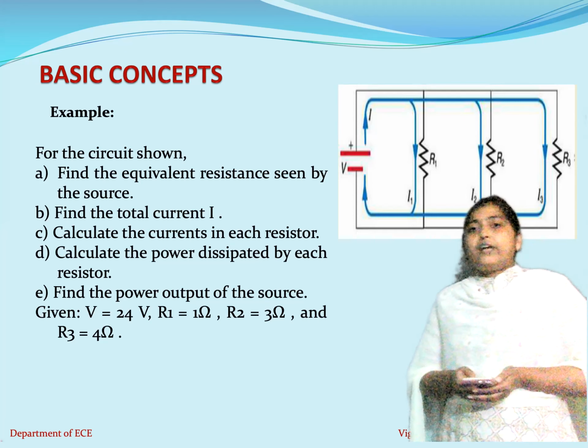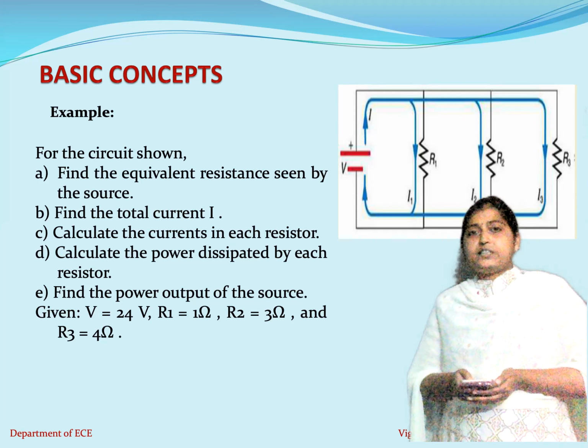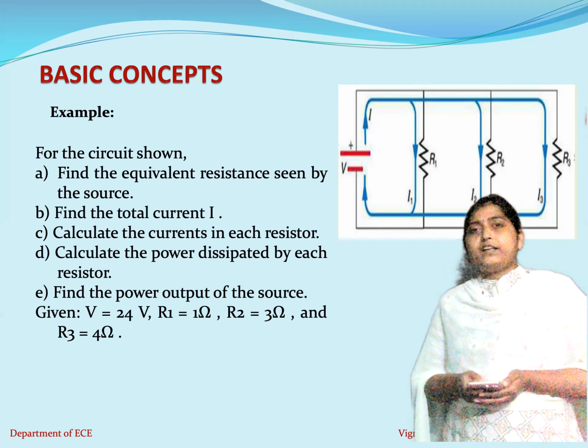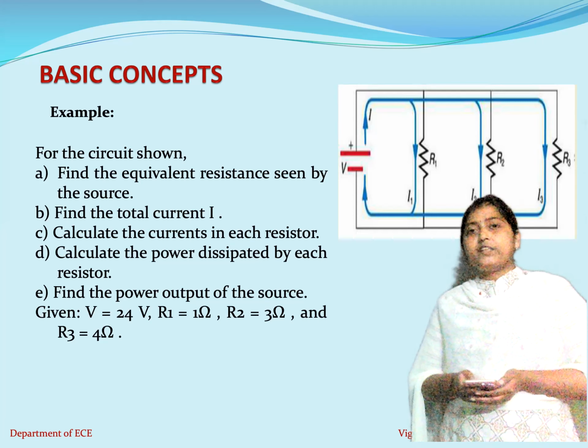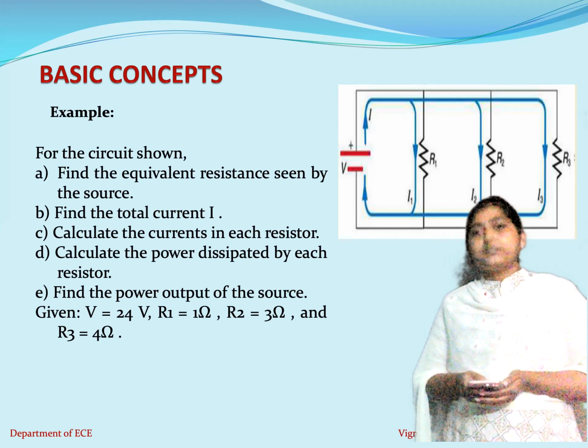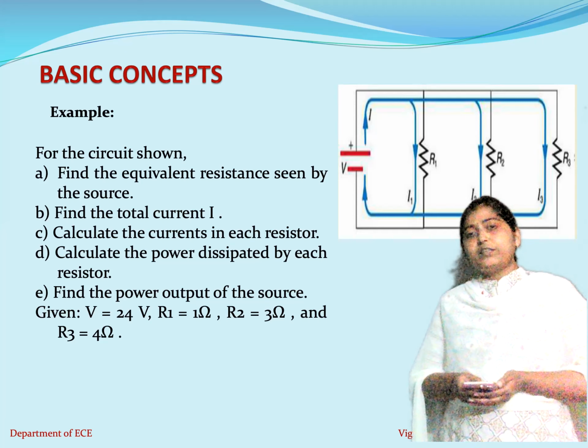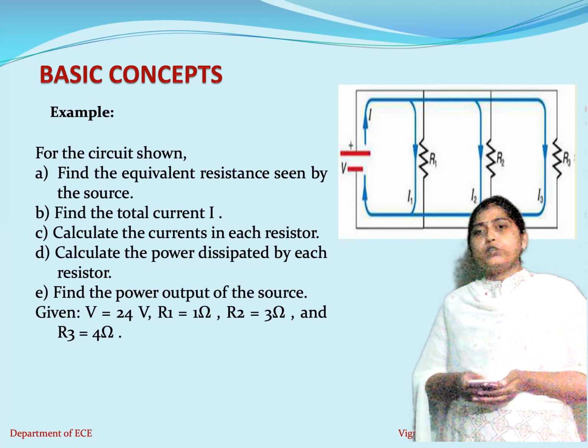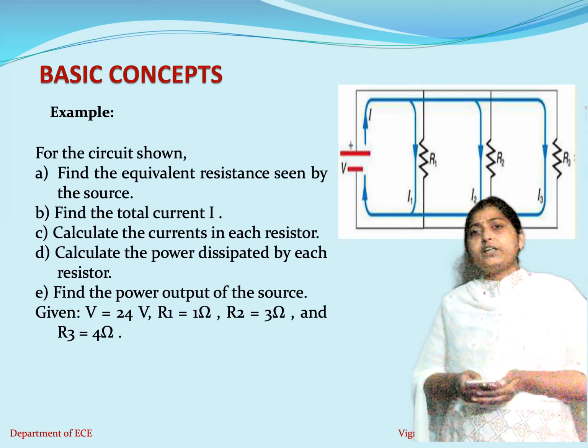Now calculate the current in each resistor. How do you calculate the current through each resistor? We already know that when resistors are connected in parallel, the voltage drop across all the resistors remains the same, whereas the currents will differ. So let us assume that the current flowing through R1 is I1, the current flowing through R2 is I2, and the current flowing through R3 is I3.